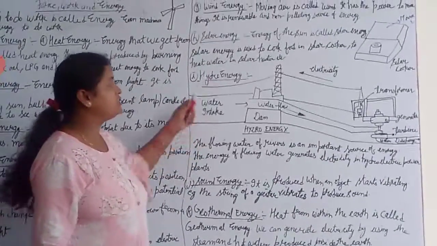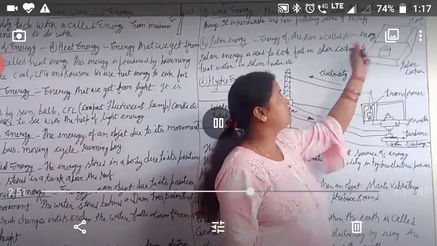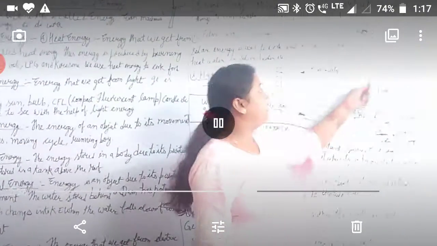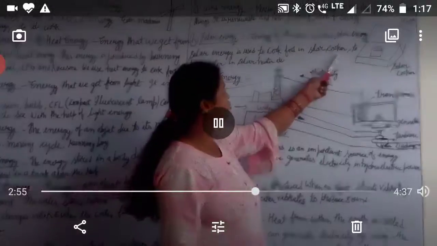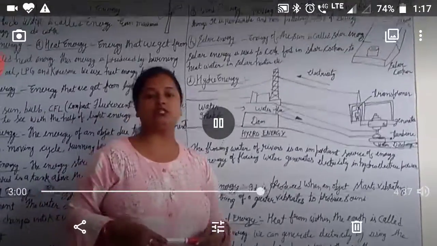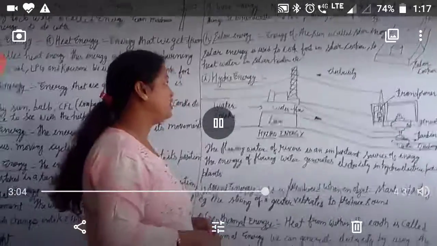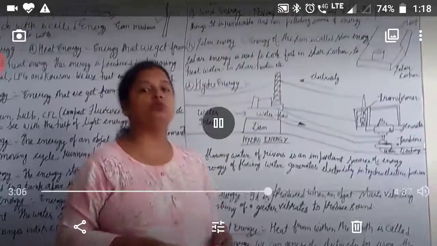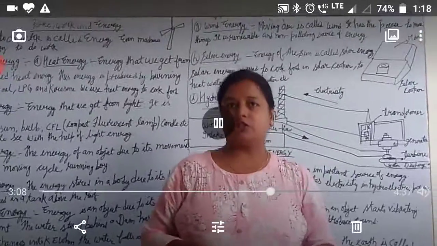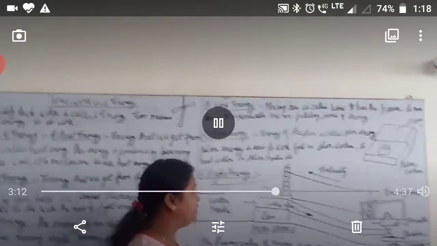Now, solar energy. Just see, this is a solar cooker. Here the sunlight rays fall on this mirror and it is used to cook food. In the solar cooker we are heating water, and nowadays we are using solar cookers, solar watches and solar calculators also, and we are using solar panels for generating electricity. Clear?